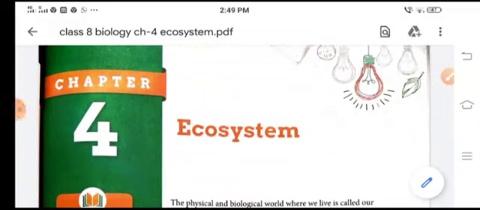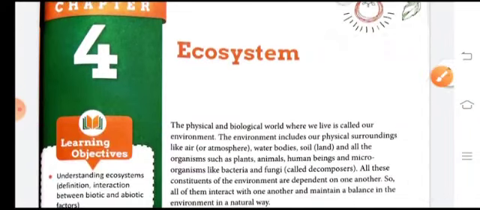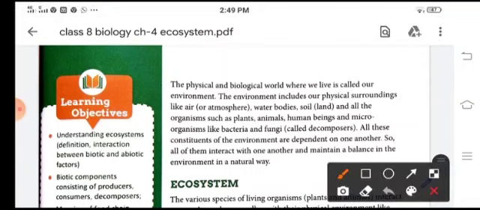Children, today we are going to start chapter 4, ecosystem. You must have learned about the environment. So, what is an environment? The physical and the biological world in which we live is called our environment. This environment includes the physical surroundings like the air, water bodies, soil, and the other organisms like the plants, animals, human beings, microorganisms, etc.